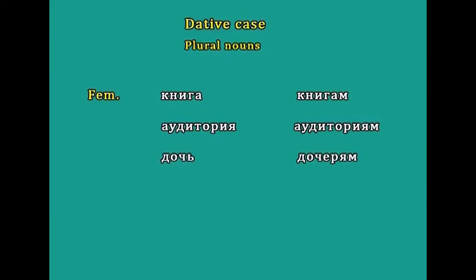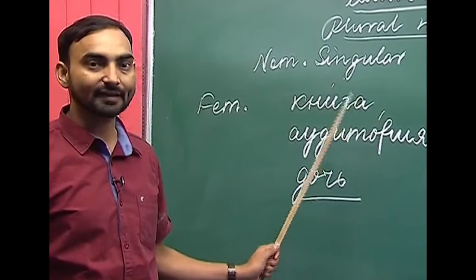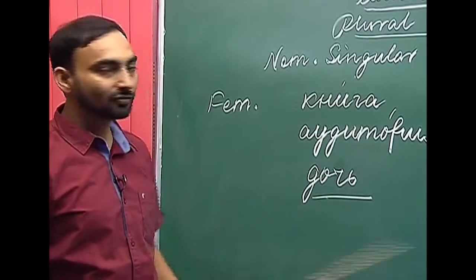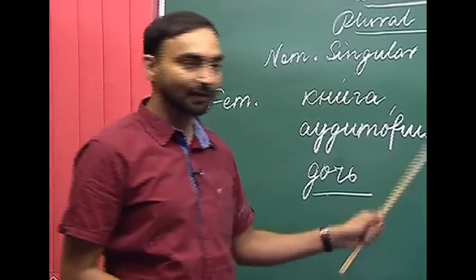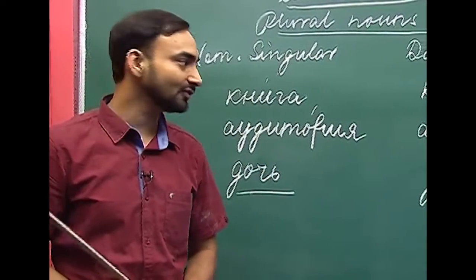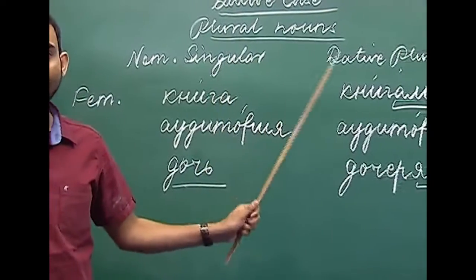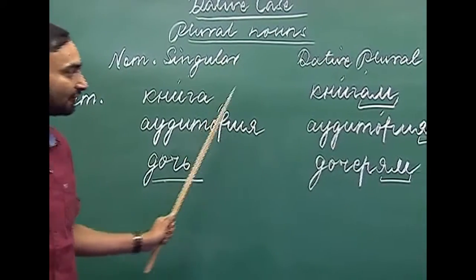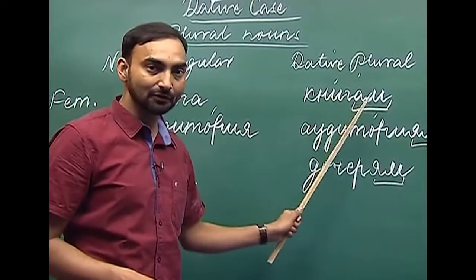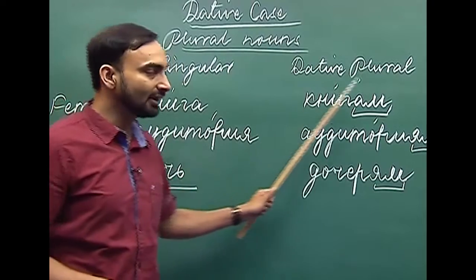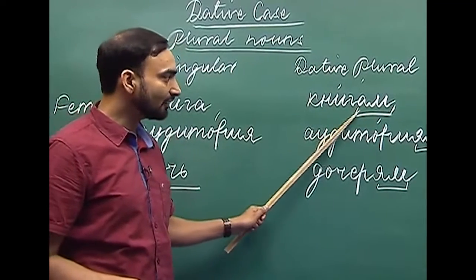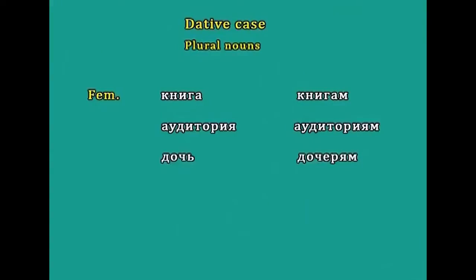Kniga. If you look at the ending of this word, it has a hard vowel ending, which is a. Similarly, as we have done with the masculine and neuter gender nouns, if a noun ends with a hard ending, we use am in the dative plural. So, kniga, knigam. Here we have used am.